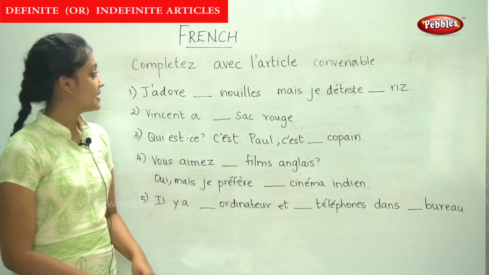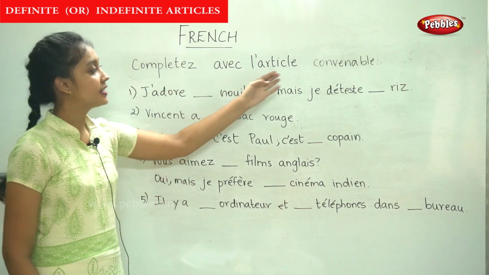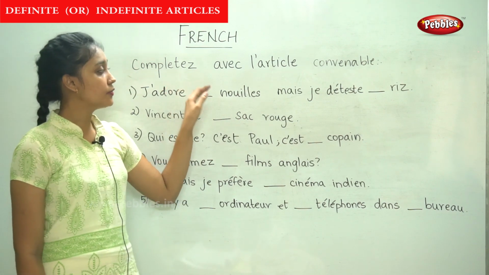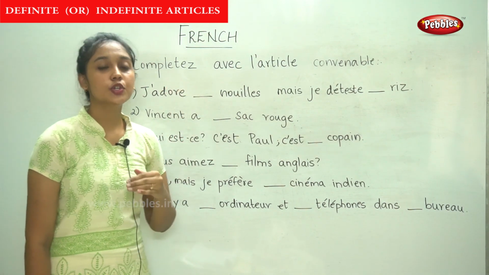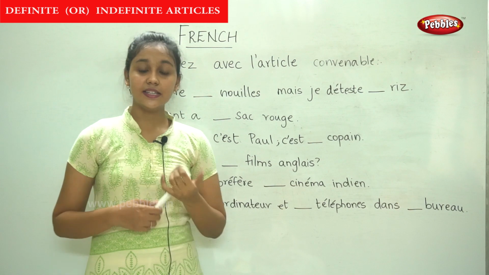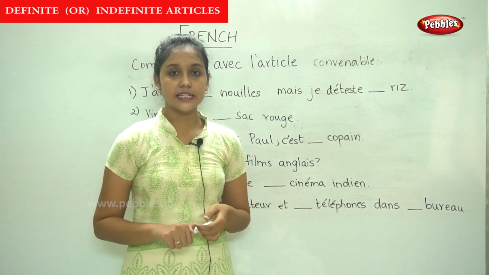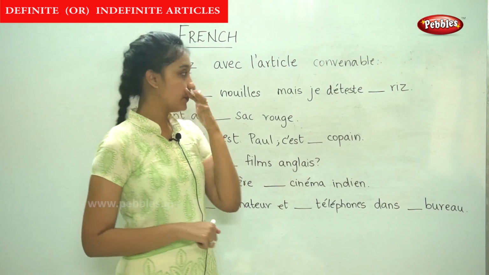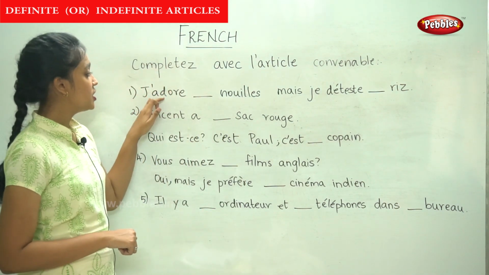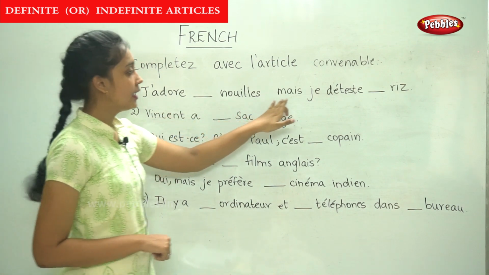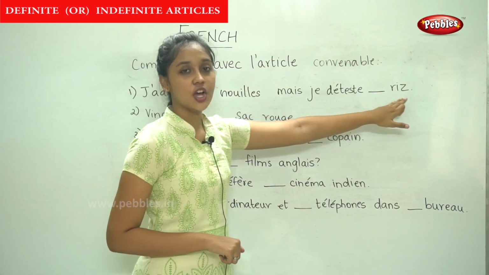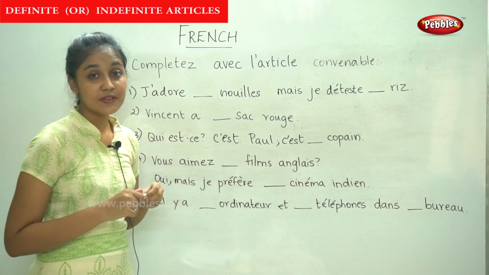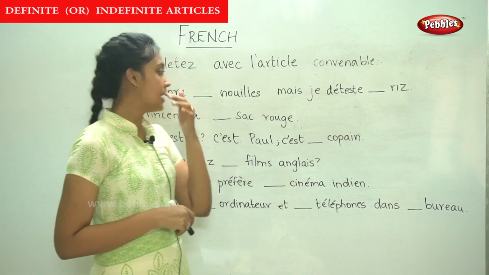The next exercise is compléter avec l'article convenable. So, now we are going to fill in the blanks with the suitable article. It can be either the definite or the indefinite article, and we have to fill in the blank with the convenient one. The first sentence, j'adore dash nuit, mais je déteste dash riz. Now here, when we are being very specific, we will use the definite article.